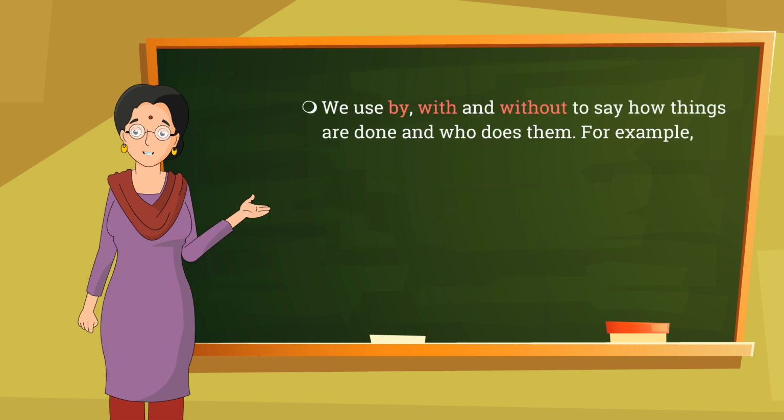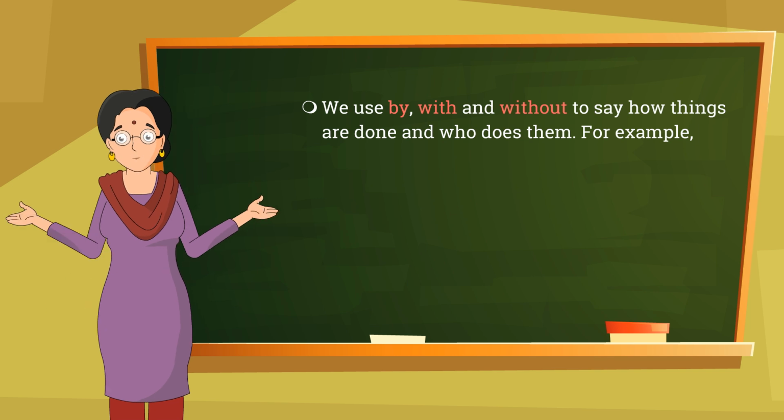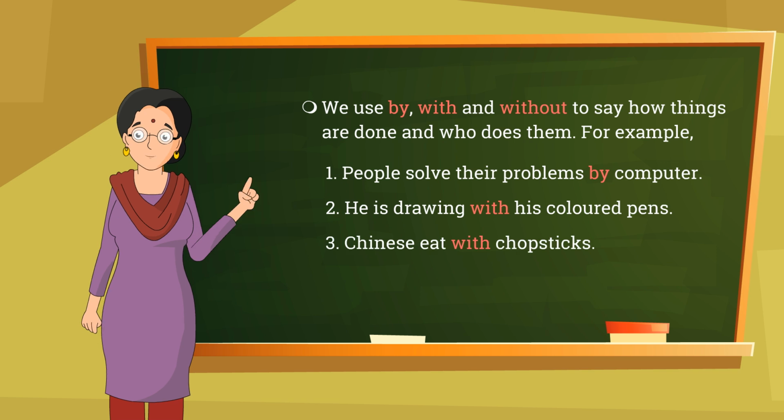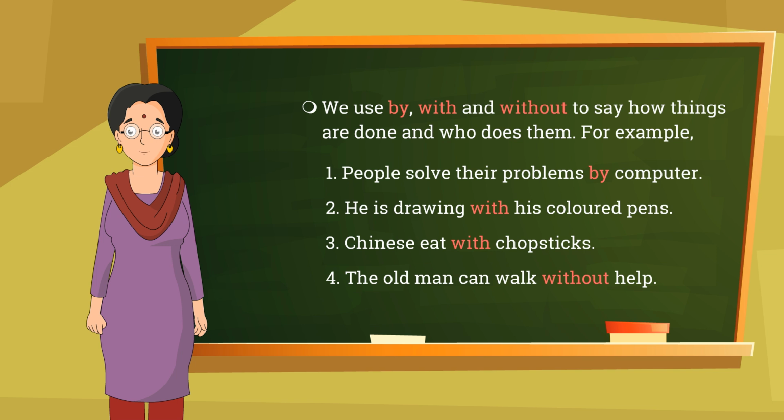We use by, with and without to say how things are done and who does them. For example, people solve their problems by computer. He is drawing with his colored pens. Chinese eat with chopsticks. The old man can walk without help.